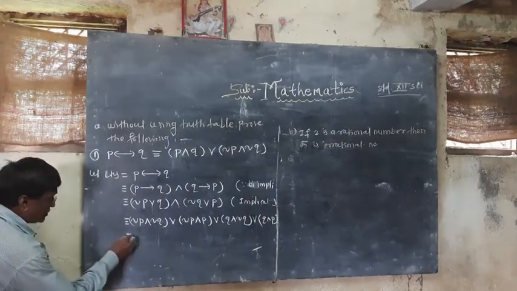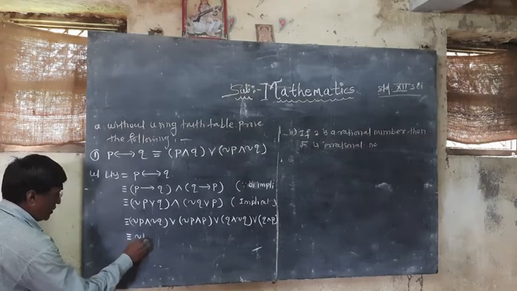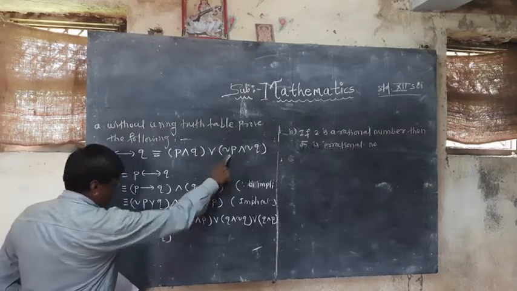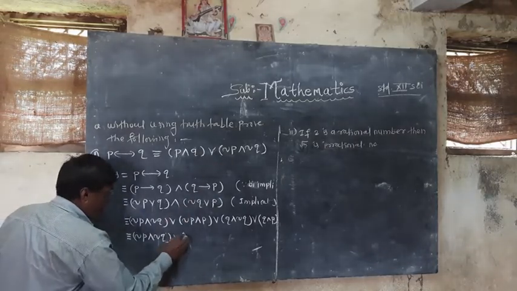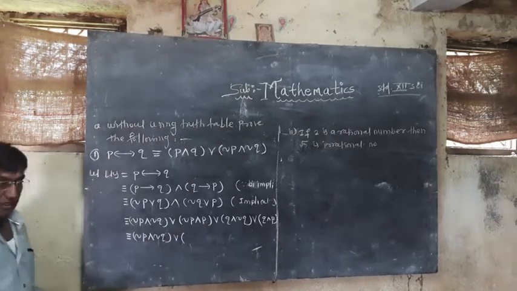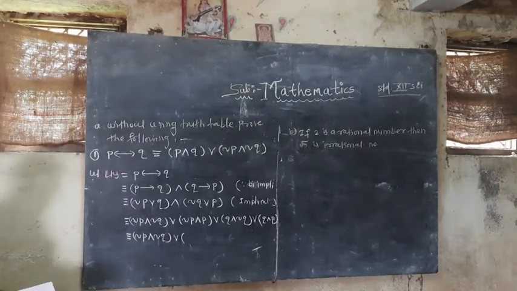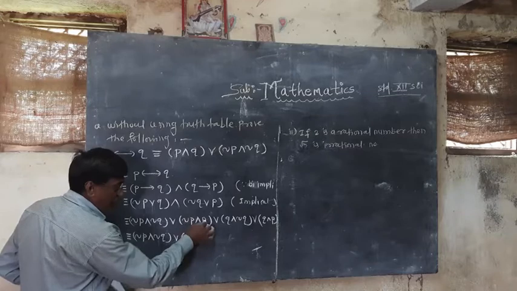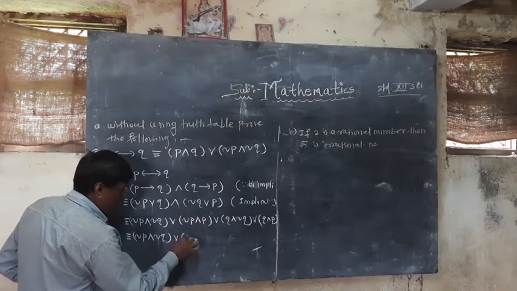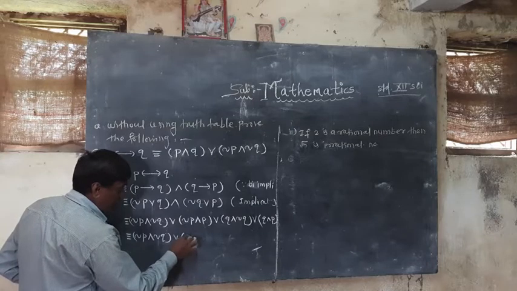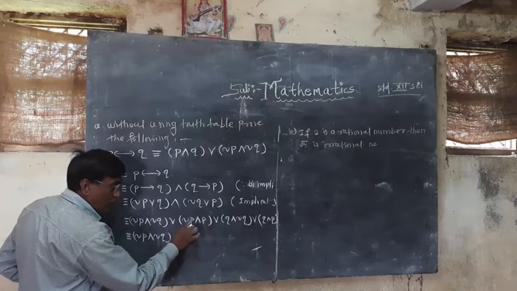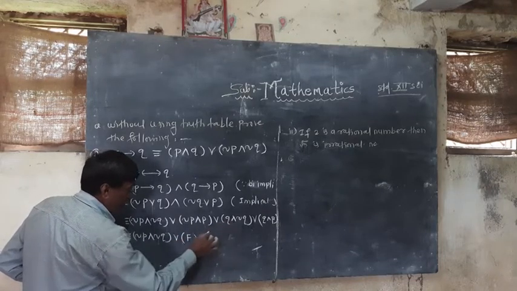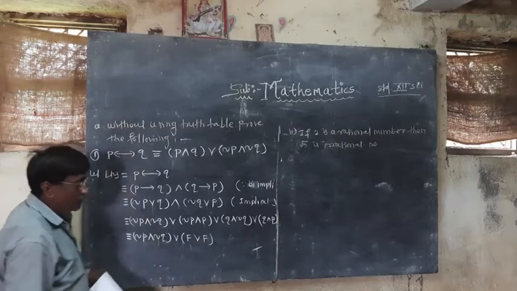Now again simplify this. So negation P conjunction negation Q will be there. That's all we get, so disjunction. Now this is the complementary law: negation of P conjunction P will be F, because if both sides are T, then the answer is T, but here, if one is true, the other is false. That's why the answer is false. Then disjunction, this answer also false, because this is the rule of complementary laws.